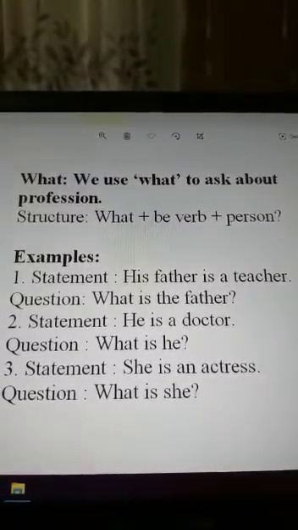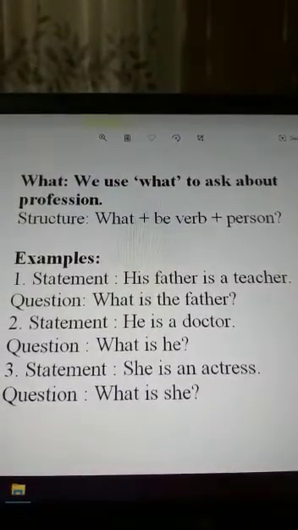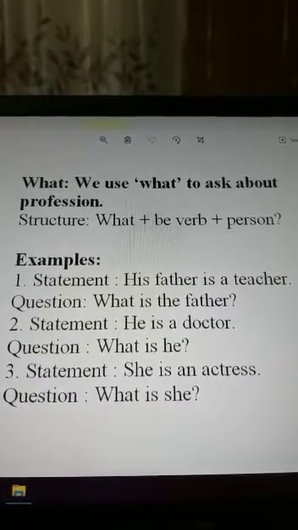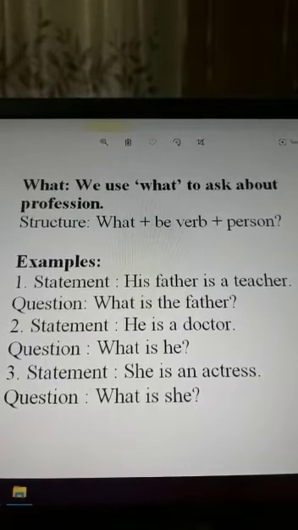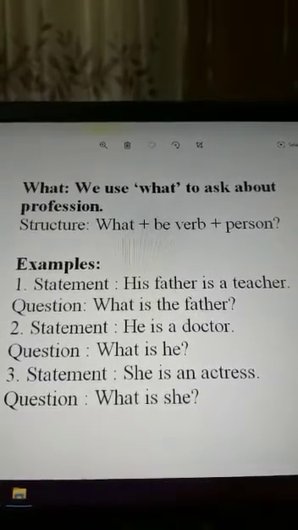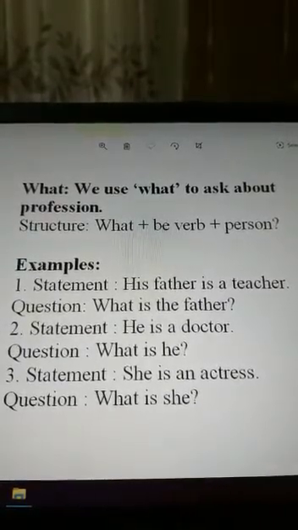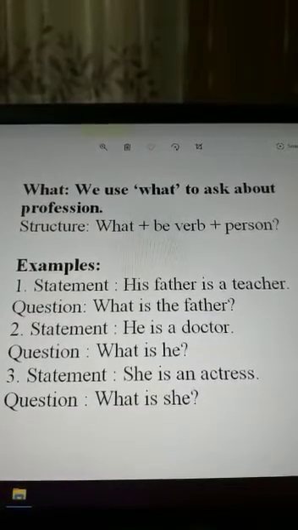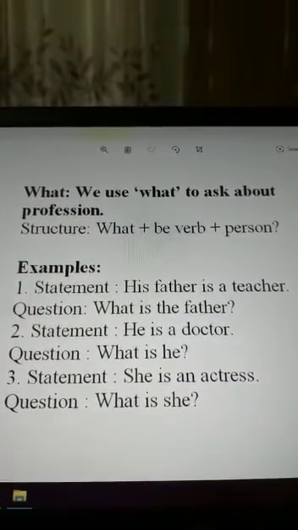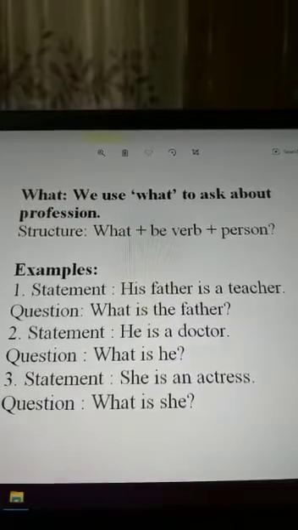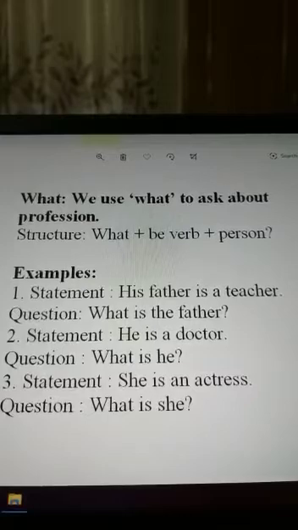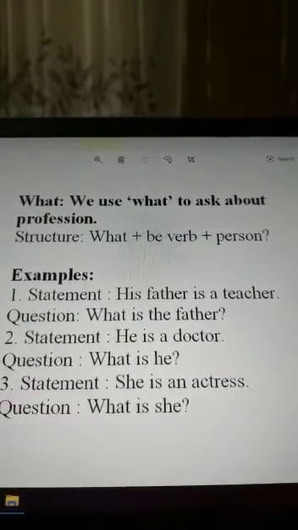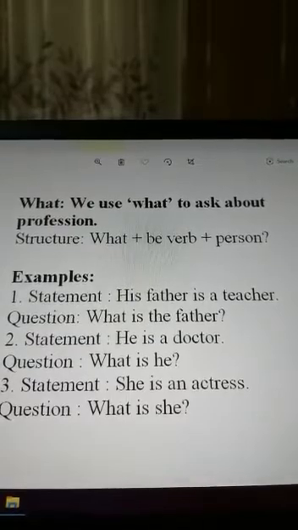Examples: his father is a teacher. What is the father? When we would like to know about anybody's profession, we can ask any of our friends to give the answer about their father's profession. Then we can ask, what is the father? Or number 2, he is a doctor. What is he? We can ask, what is he?